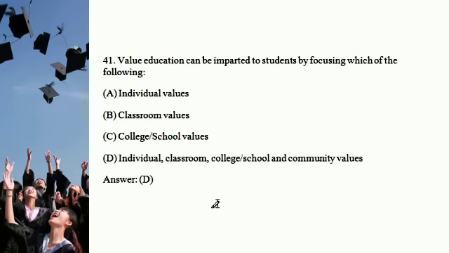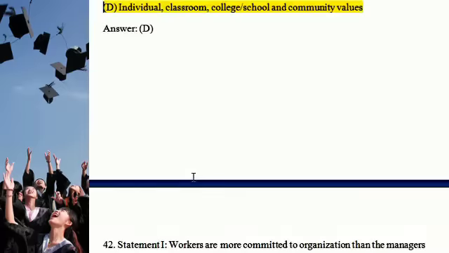And next question: value education can be imparted to students by focusing on which of the following? Basically, D: individual, classroom, college, school and community values. Option D is the right answer.